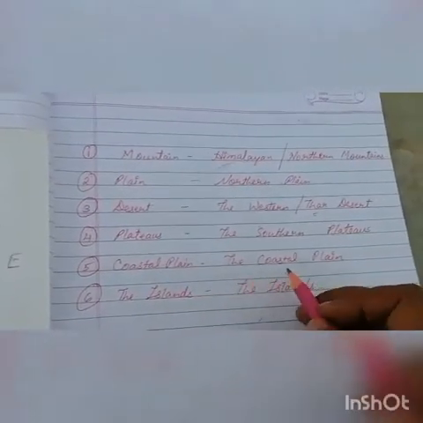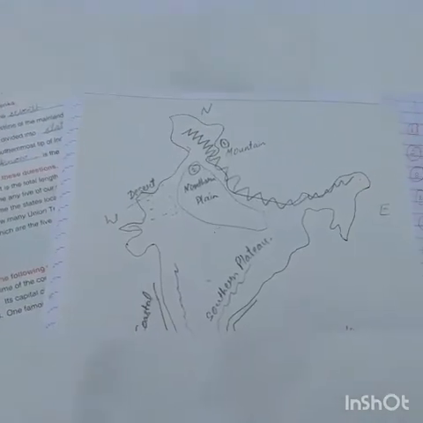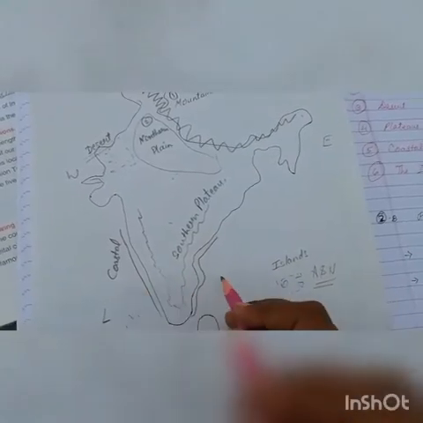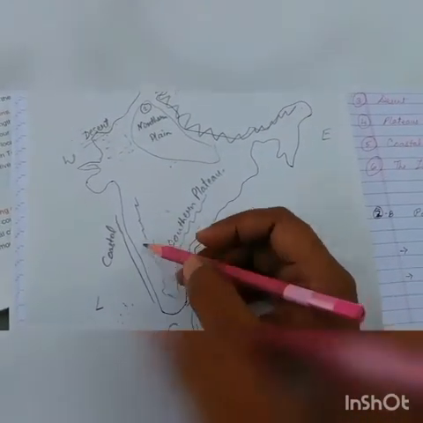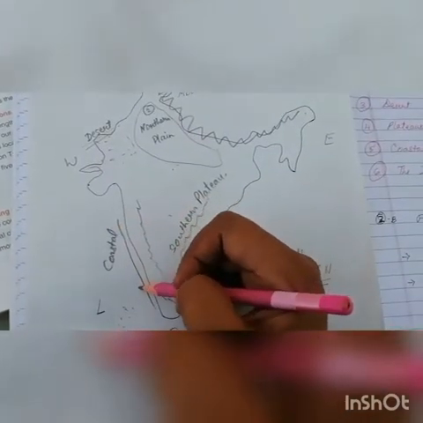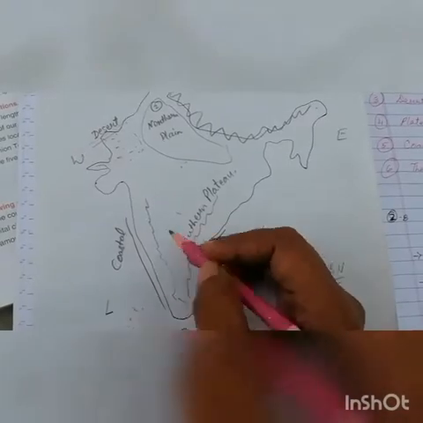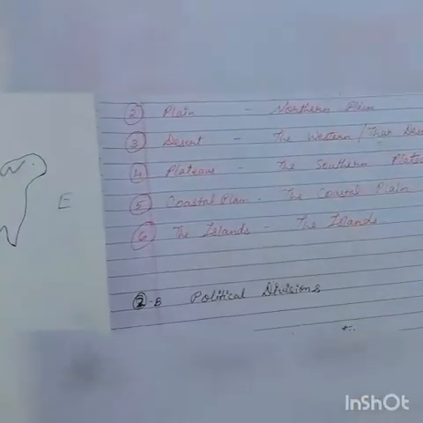Coastal plains of India, which are divided into 2 parts. The first one, the eastern coastal plain, and the second one, the western coastal plain, which are parallel to the Eastern Ghats and Western Ghats.